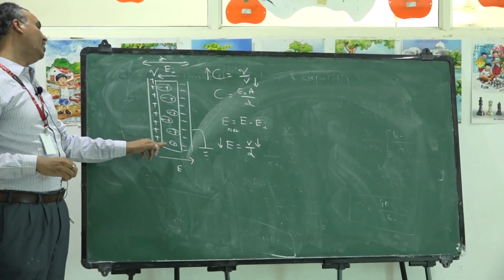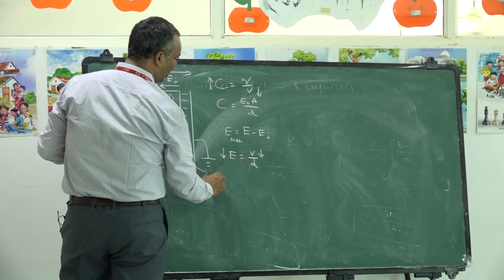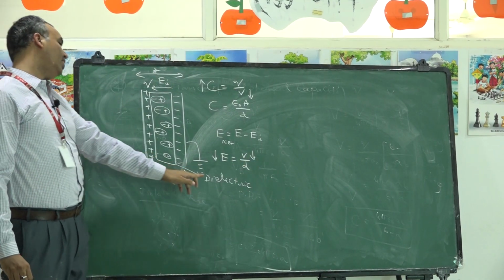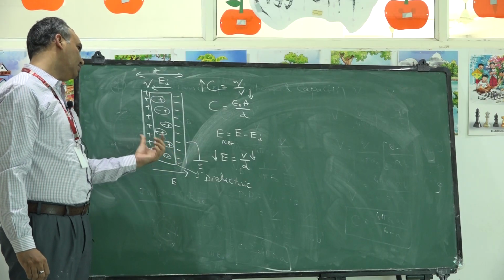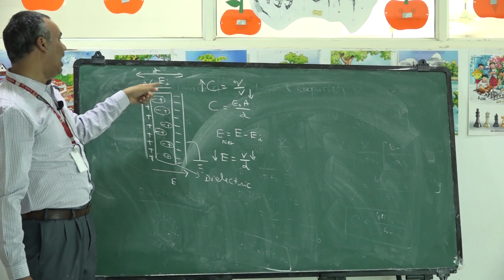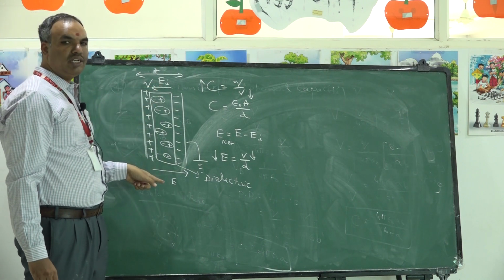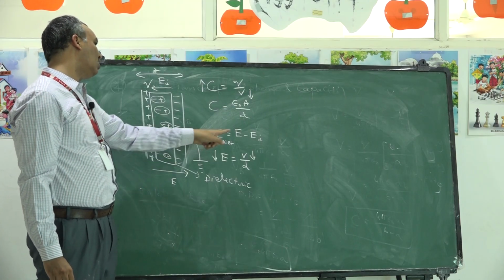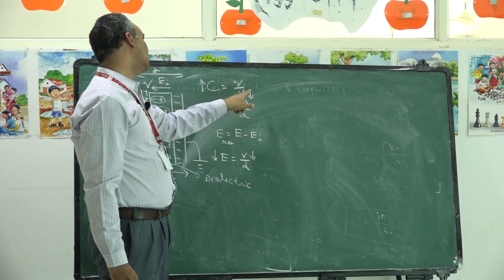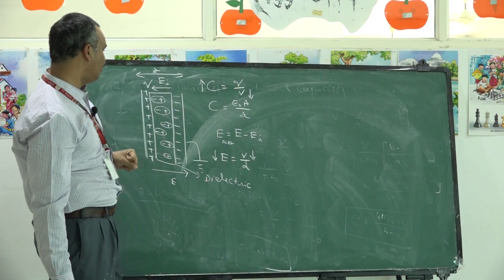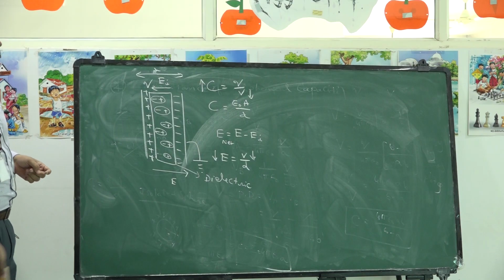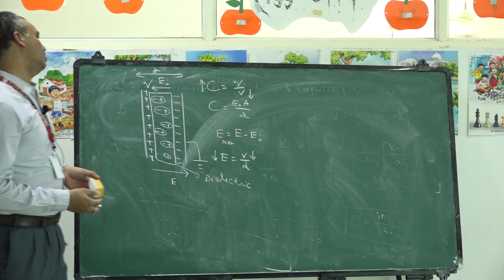So due to the introduction of a dielectric slab, what is it? Dielectric slab means non-conducting material. So whenever we keep a dielectric slab in between the two plates, polarization of dipoles takes place, leading to the development of induced electric field, which is in opposite direction to the applied electric field. So net electric field value gets decreased. Net potential difference between the two plates gets decreased. Hence capacity gets increased. So this is the way we follow to increase the capacitance of a parallel plate capacitor.